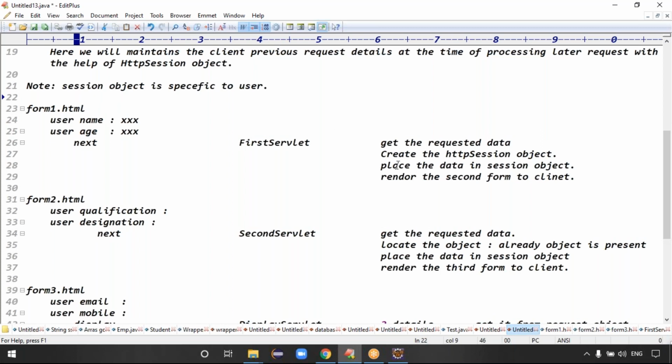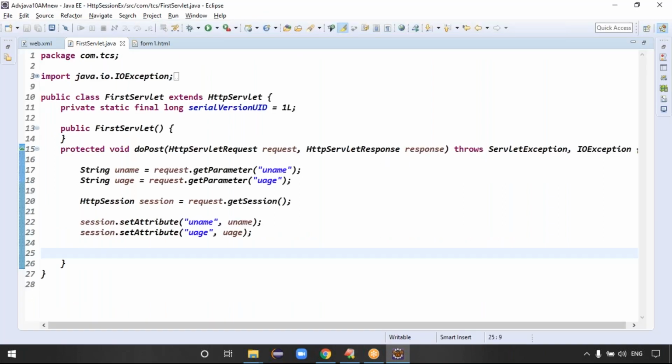For this user, when the session object is created, until the user processing is completed, the session object exists, right? That's why I can store all these details into the session object. And if I feel I don't want the session, we can invalidate the session object. We understood that the session object is specific to the user, right?